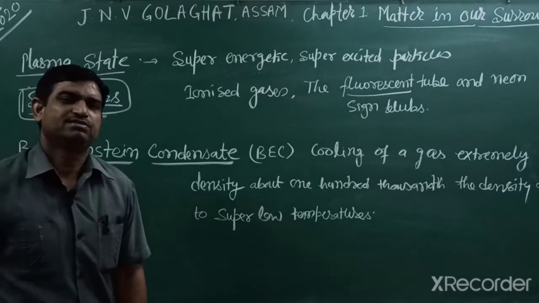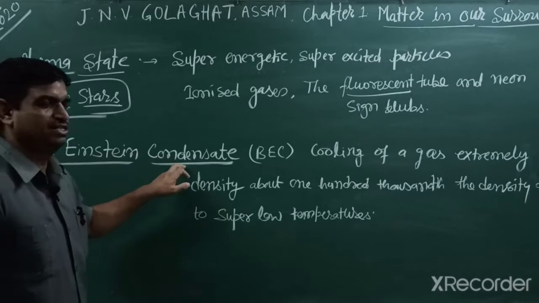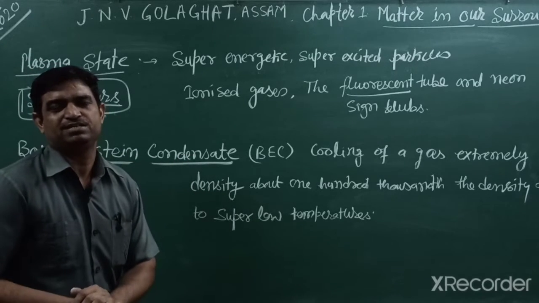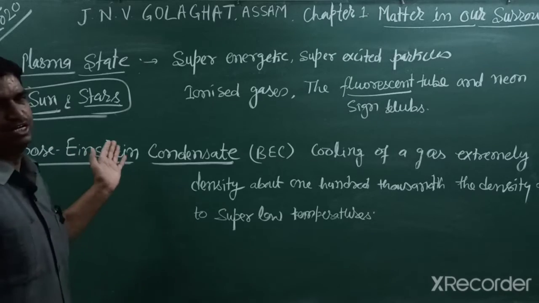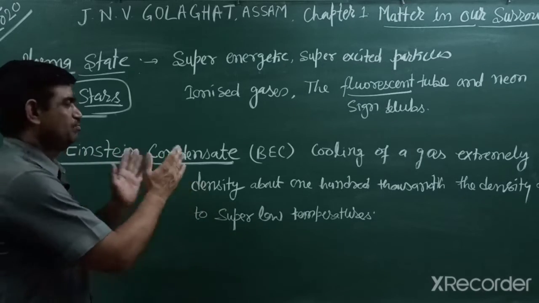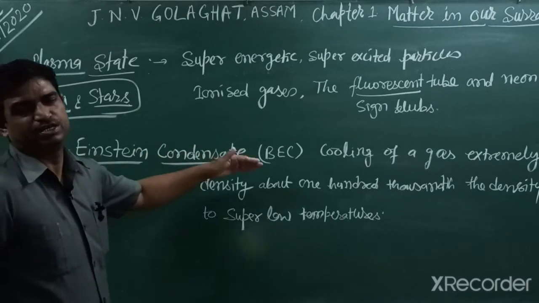Another state, an imaginary state, is known as Bose-Einstein condensate. Our Indian scientist Satyendra Nath Bose in 1920 and Albert Einstein gave the idea, so it is named Bose-Einstein condensate.